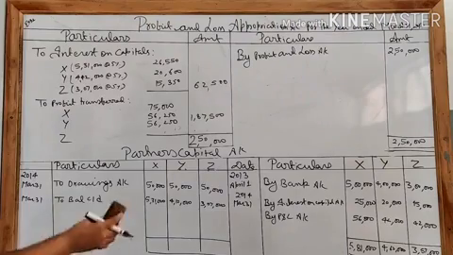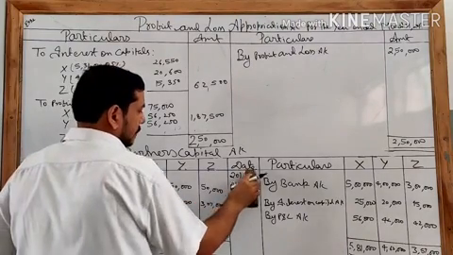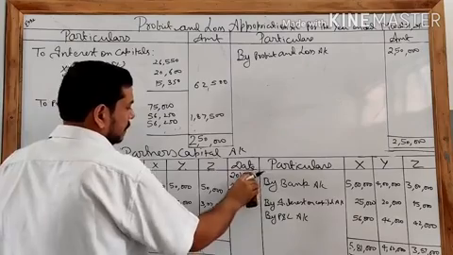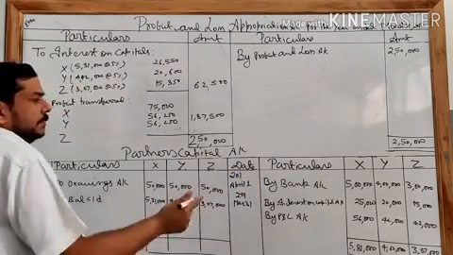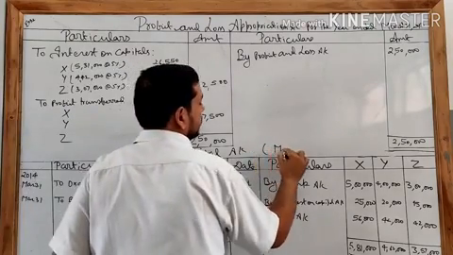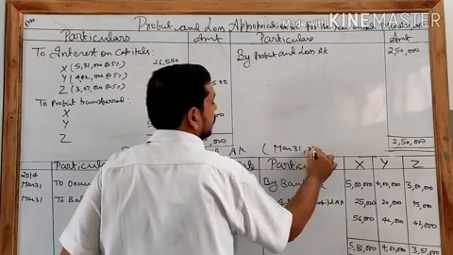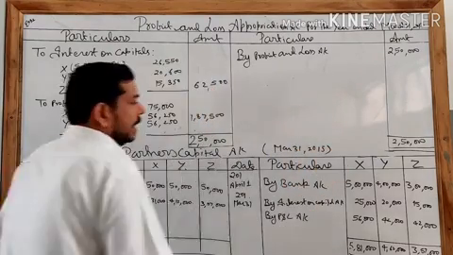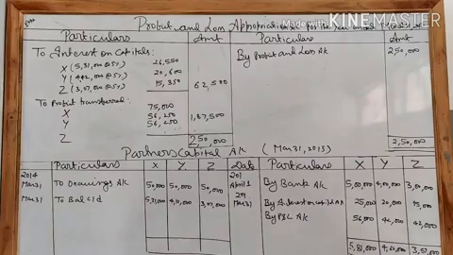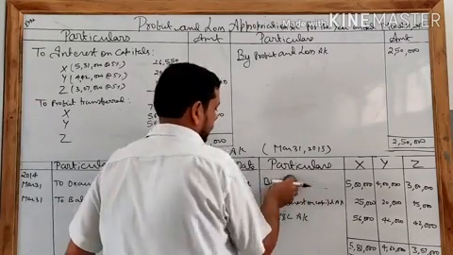Now we are going to make the partners capital account for the year ending March 31st, 2015. I am writing it over here because I am using the same board.